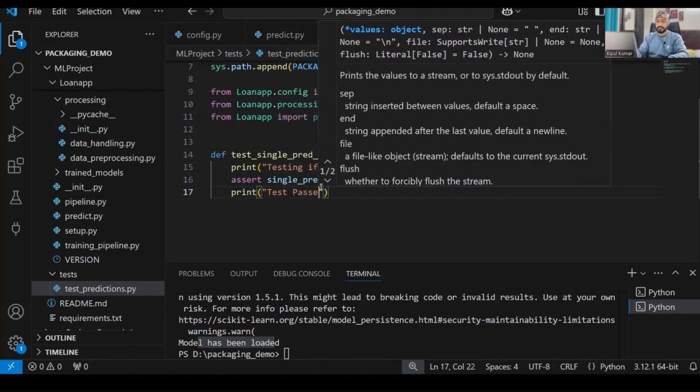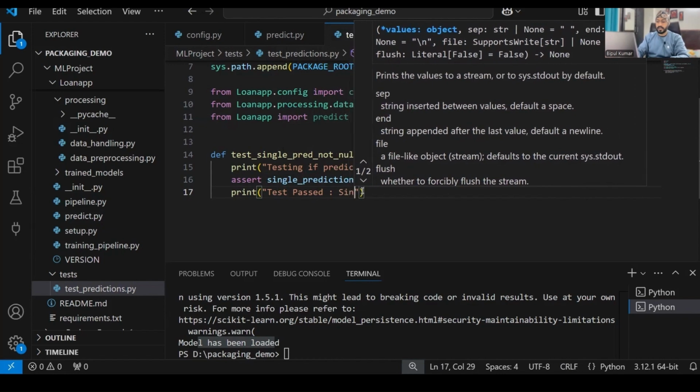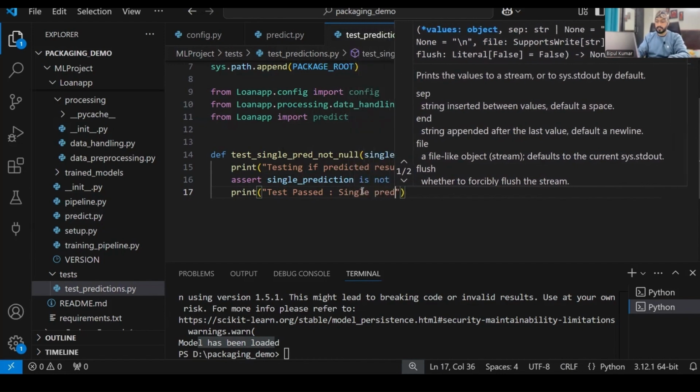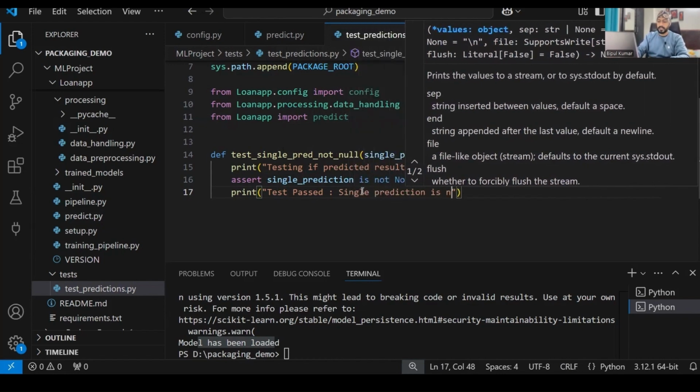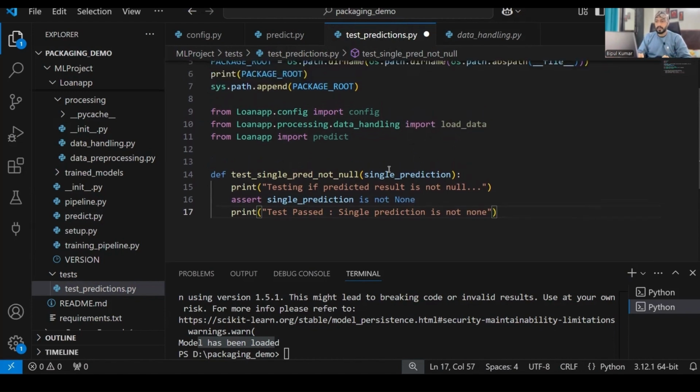Test passed. Okay, I will write the single prediction is not none. All right, so this will just test whether the single prediction is none or not none. Now over here, I have to pass the predicted value.